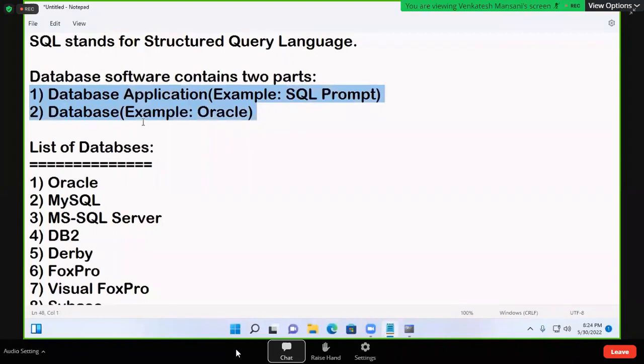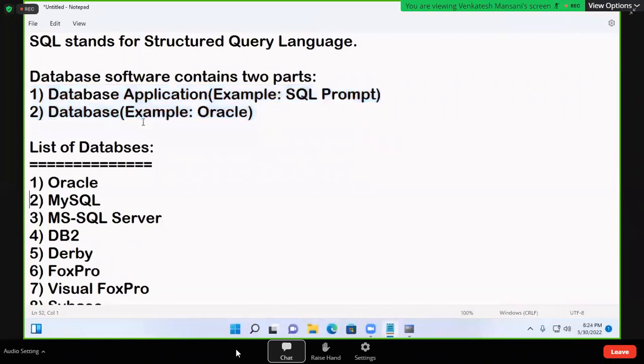So whenever we install Oracle software, two parts are installed. One part is the application, one more part is the database. But the application is front end, the database is back end. This application communicates with Oracle using one language, and that language is called SQL.